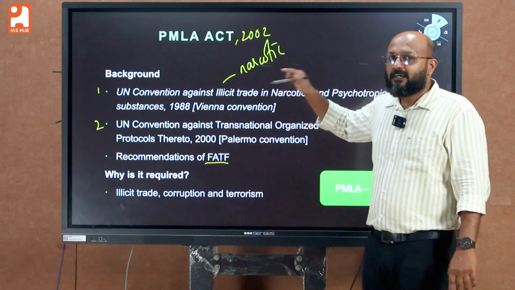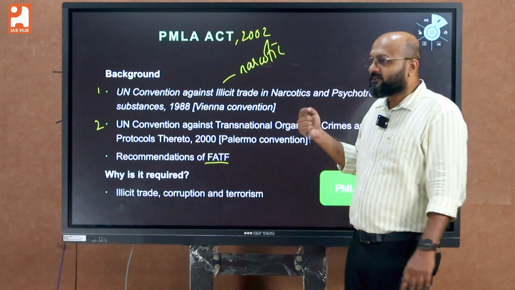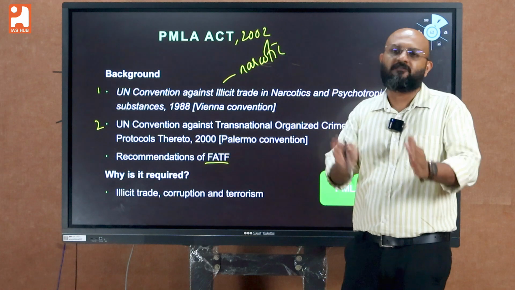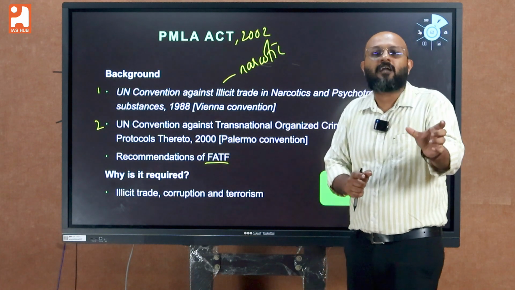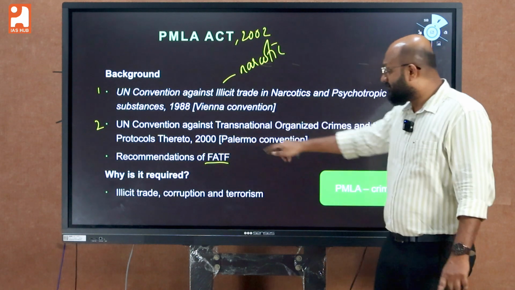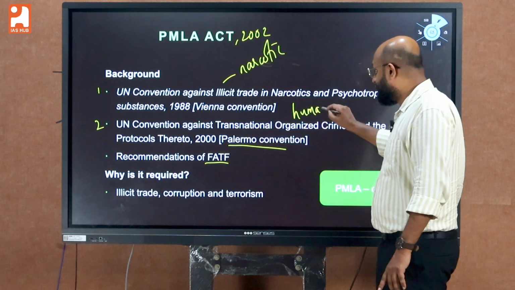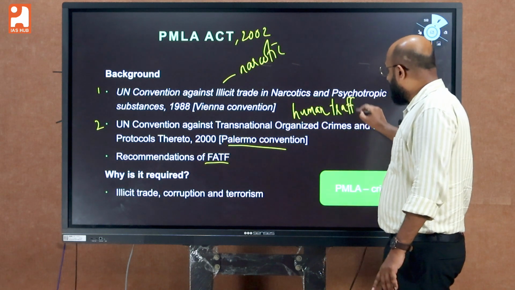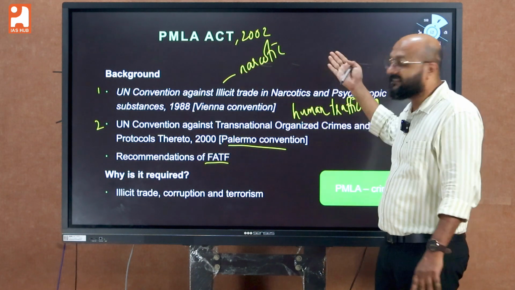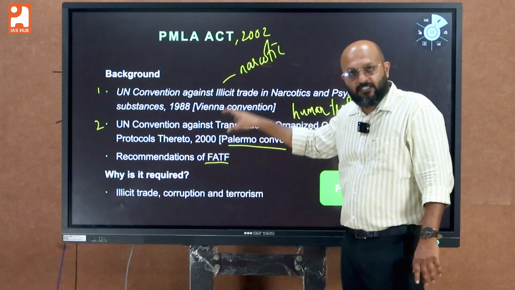By 1988, the narcos and the narcotic trade were actually destroying communities. So there came an international effort not only to curb the narcotic trade but also to prevent the black money created by the narcotic trade from being laundered. So that is the background of the first convention. The second convention, the Palermo Convention, specifically targeted the illicit trade of human beings, or human trafficking. In the 1990s, these people also created billion-dollar industries, and they were laundering black money into white. This convention was created to prevent that.